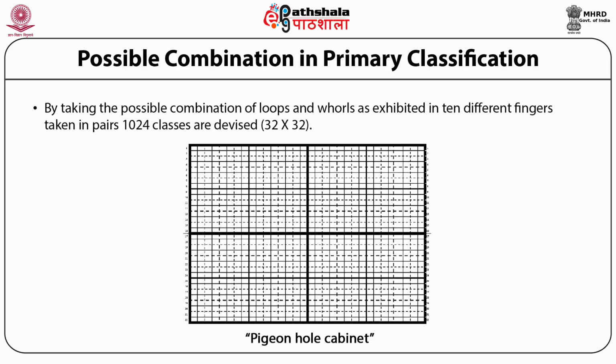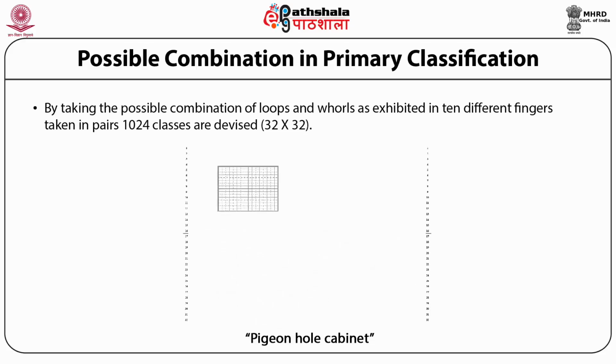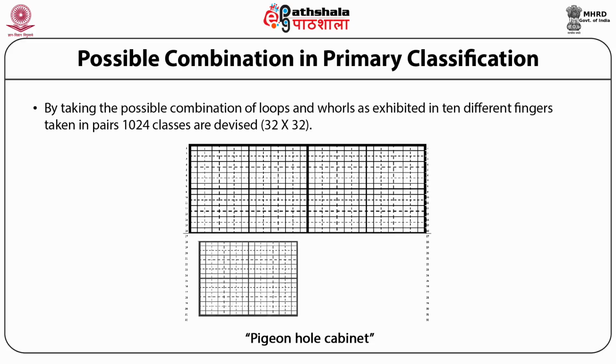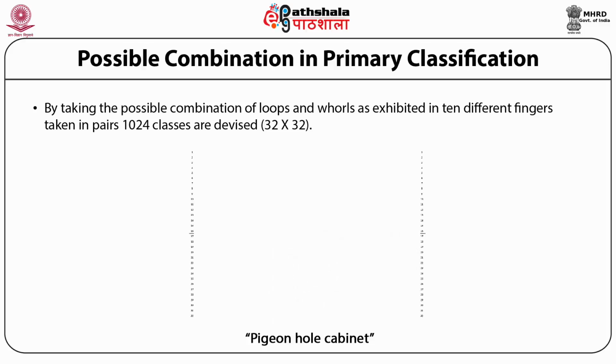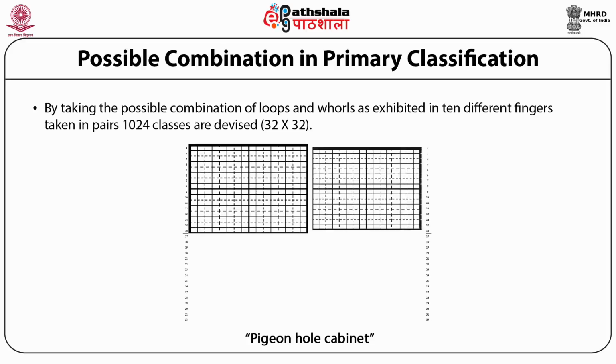By taking the possible combinations of loops and whorls, as explained, in 10 different fingers taken in pairs, 1024 classes are devised. That comes from 32 multiplied by 32.